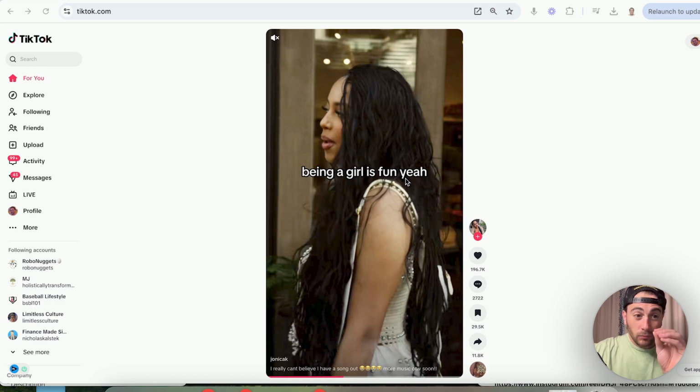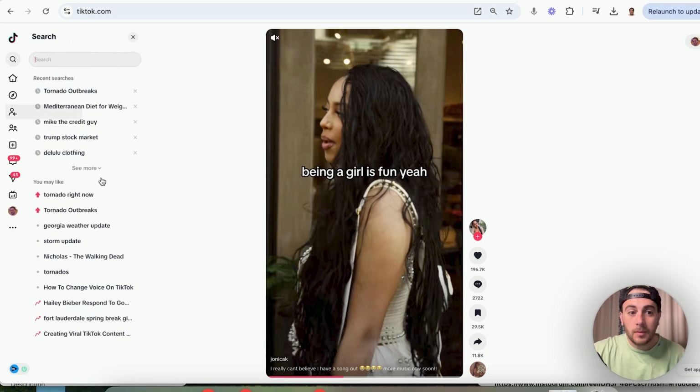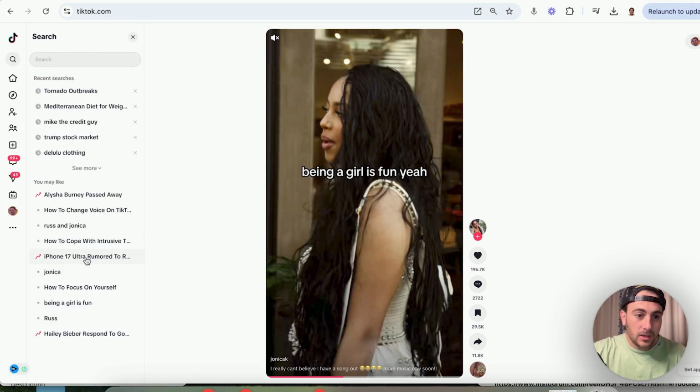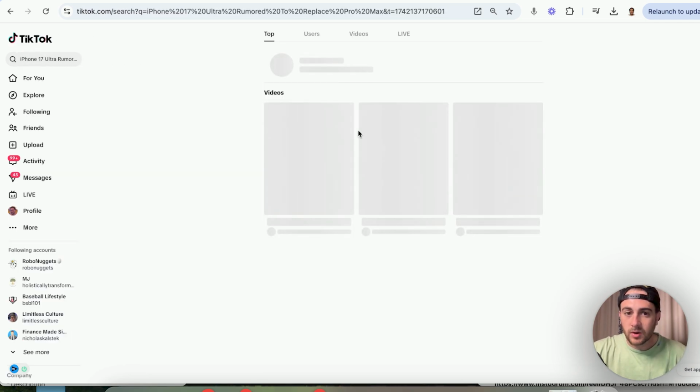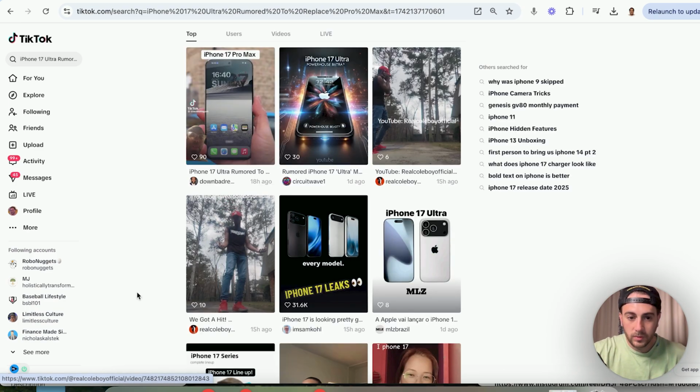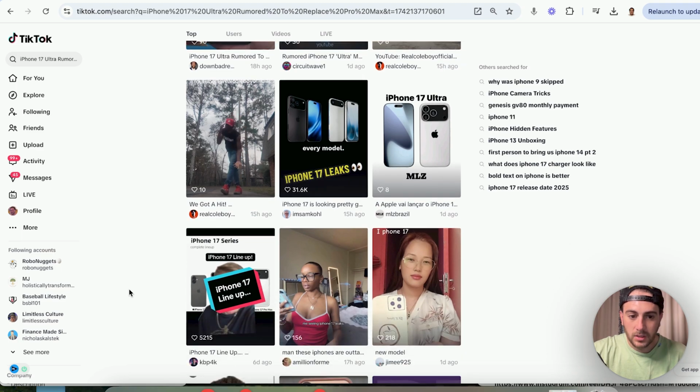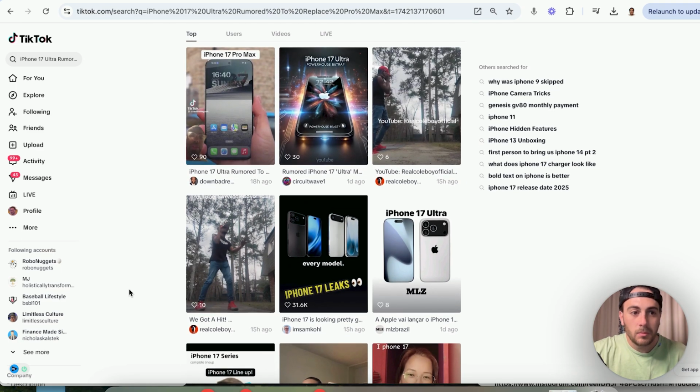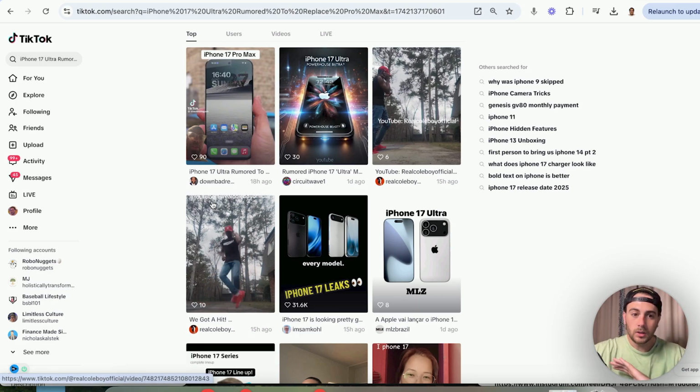In addition to that, I really want to reveal to you right now exactly what TikTok is actually analyzing when you upload something in order to determine whether or not your video should get pushed out. So if we come over here right now and we come down here to iPhone 17 Ultra rumored, if we click on this right here, TikTok says that this is trending, but we still need to confirm that. And what we could see right here is that this is actually not really trending that much. There are a lot of recent videos, but a lot of them are not getting the reach that you think that they should get. So you would not make videos on this.